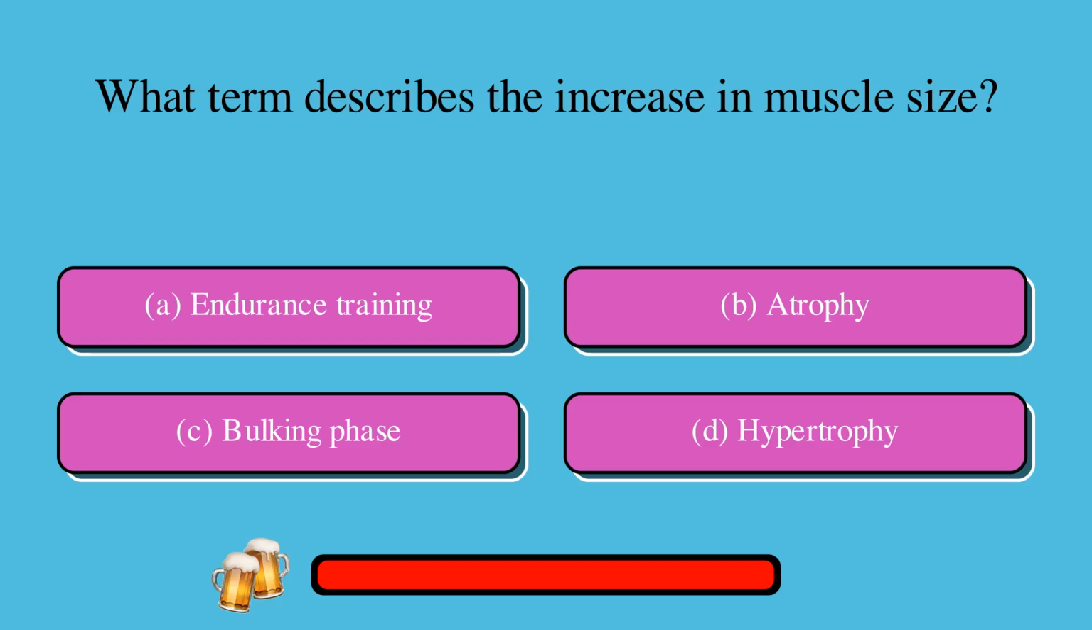What term describes the increase in muscle size? A. Endurance training, or B. Atrophy, or C. Bulking phase, or D. Hypertrophy. The correct answer is D. Hypertrophy.